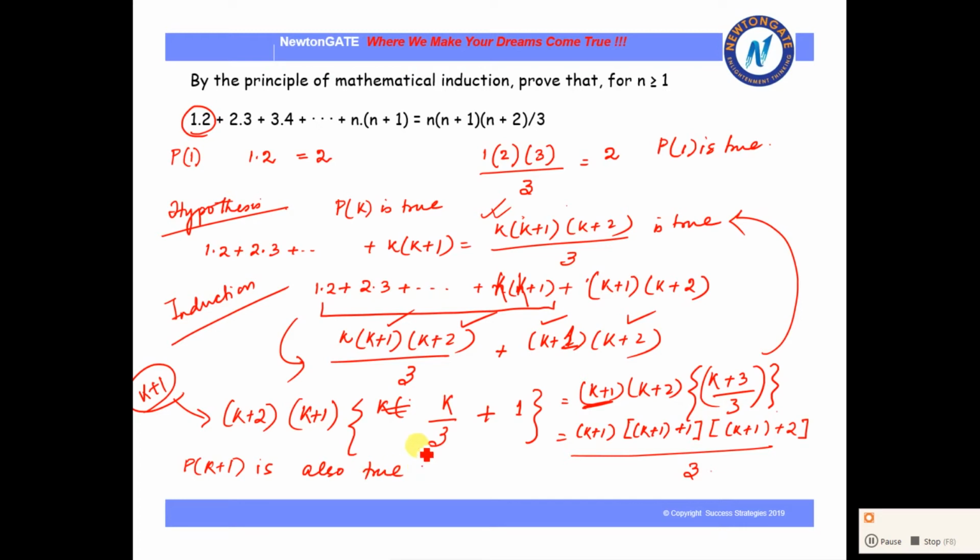Now if it is true, then by mathematical induction we can say that this rule or this law is actually true. It's very easy. All you need to show is to carefully show P1, and then take Pk and finally prove it for Pk plus 1. Okay.